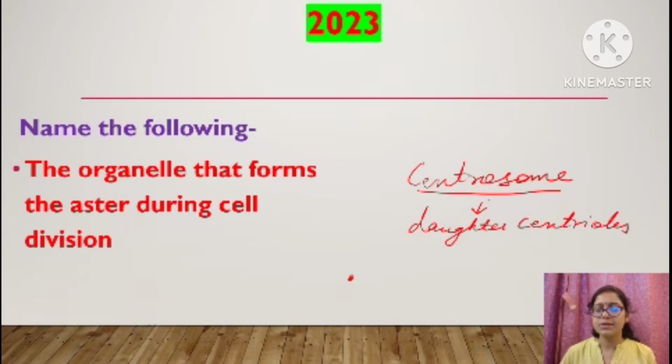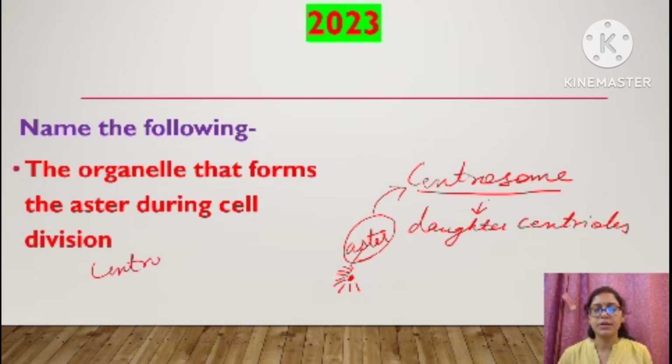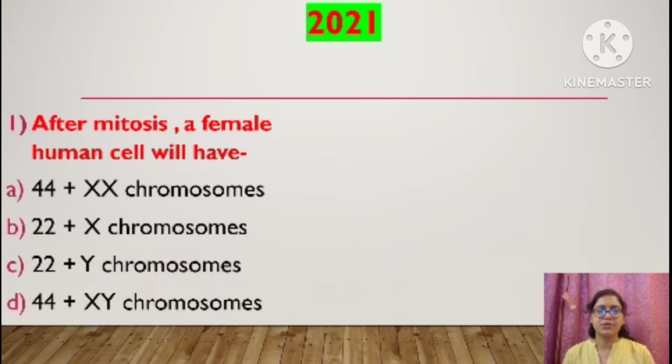Suppose this is the daughter centriole. Around this centriole, rays, a star-like structure will be formed. This is known as aster. So this aster will be because of which organelle? Centrosome. So the correct answer is centrosome. Right? Okay. Moving to the next question.